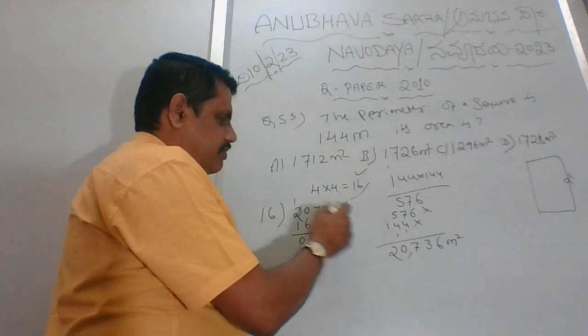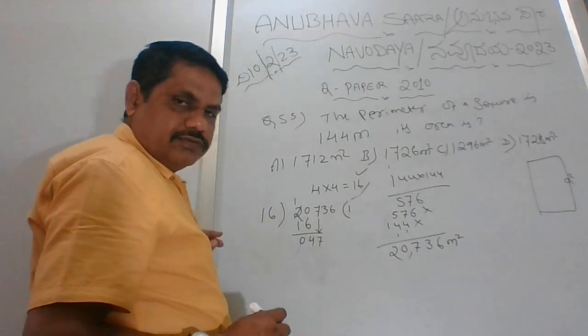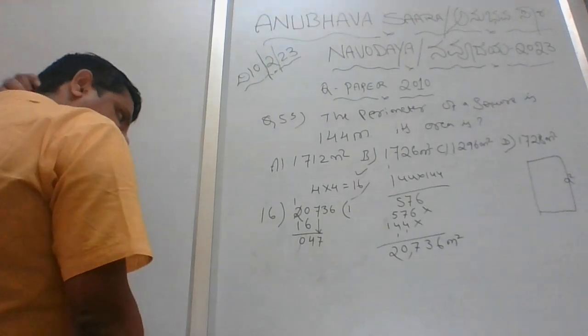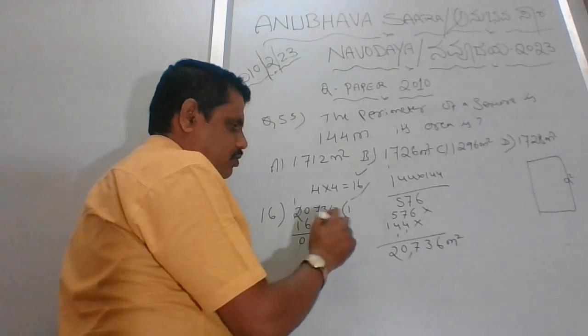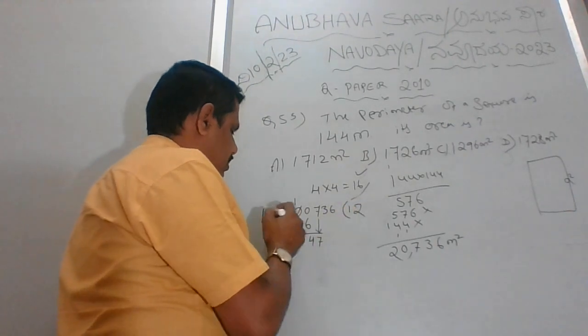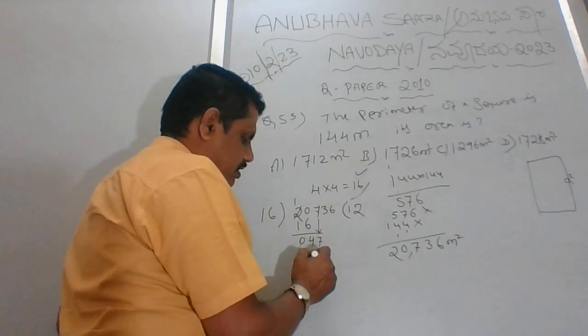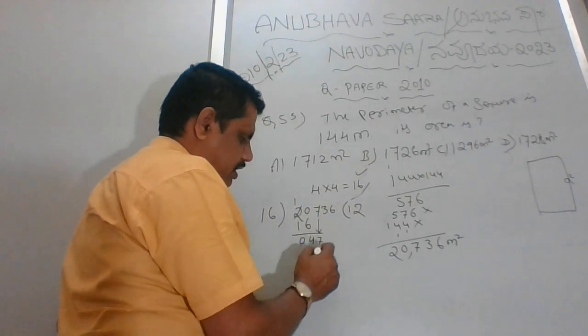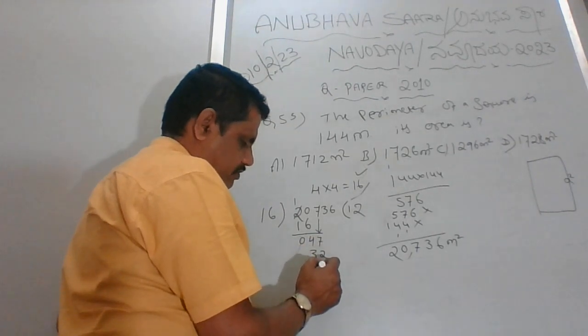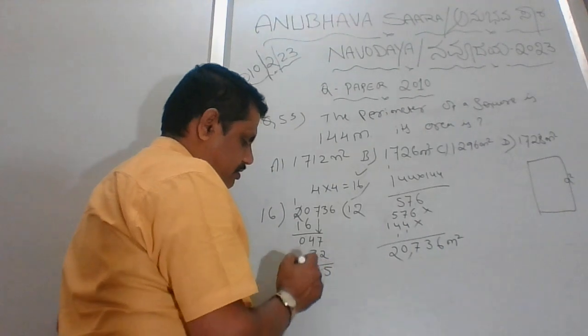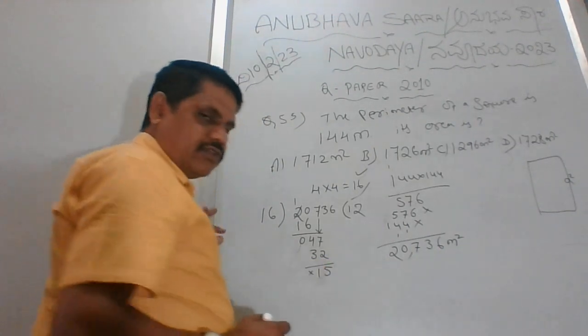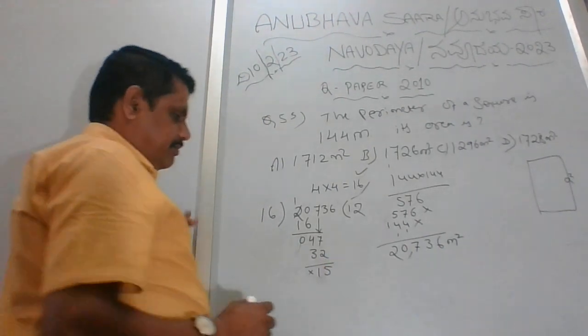So 14, 16 3 ja, it won't go. Correct? It's a 48. We have a 47 here. Then 16 2 ja will go. 16 2 ja is 32. Again 7 minus 2 is 5. 4 minus 3 is 1. Here nothing is there. Okay?